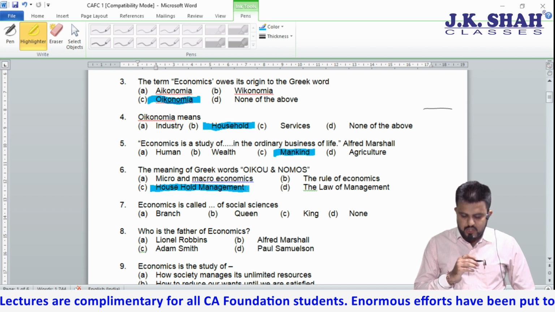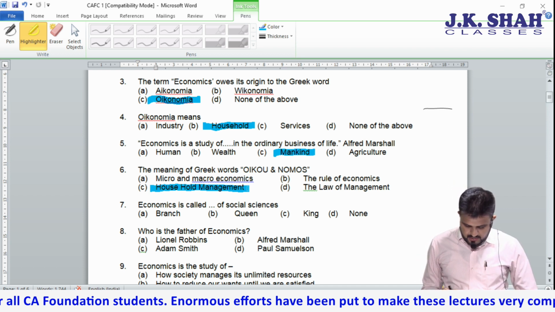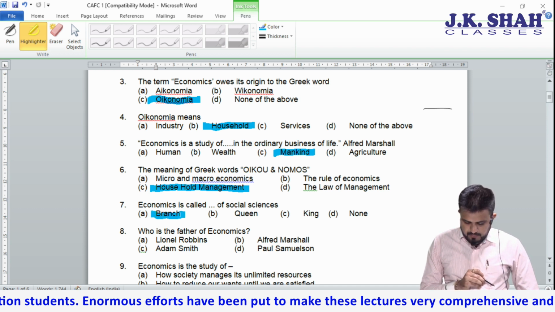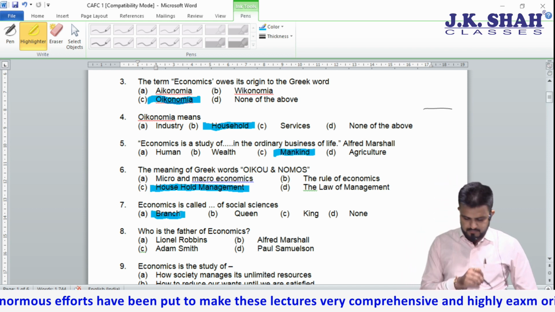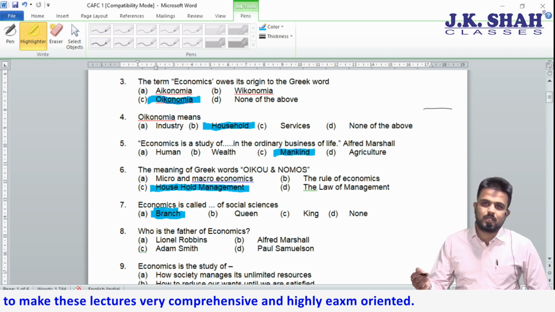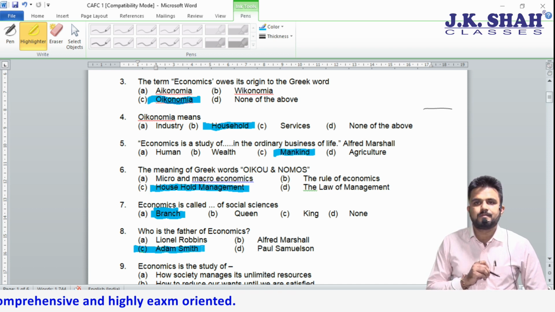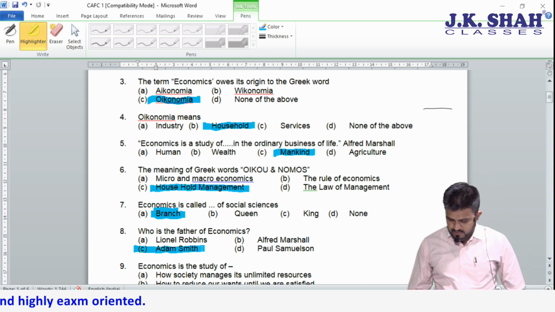Seventh, economics is called as dash of social science. Come on, students. Correct answer is branch of social science. Who is the father of economics? This also we did. None other than Adam Smith. Now, these are very simple MCQs.